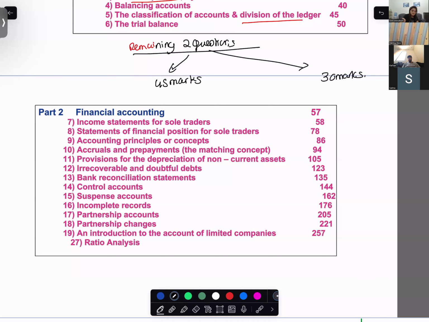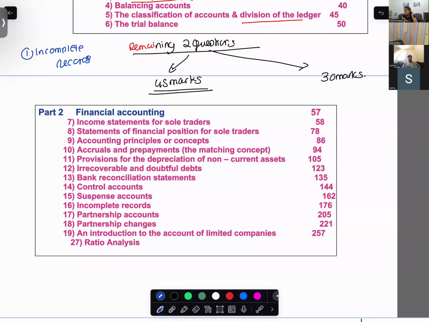Are you with me? If the remaining 2 questions are of 45 marks, that means one question is definitely going to be of incomplete records. This is a definite prediction, I'm telling you. If limited company comes for 15 marks, then question number 1 will be of incomplete records.